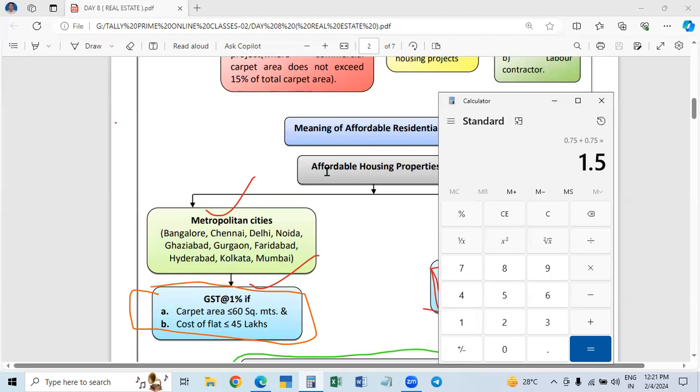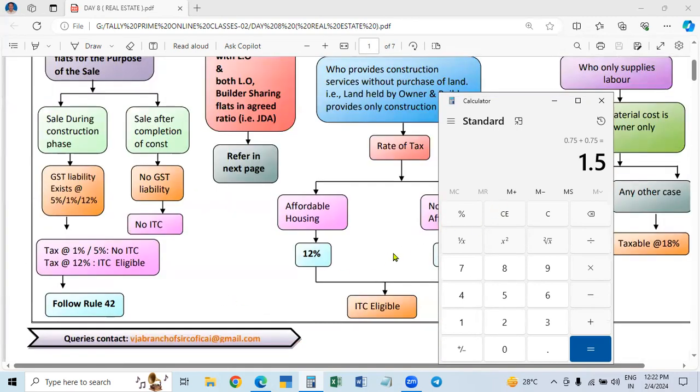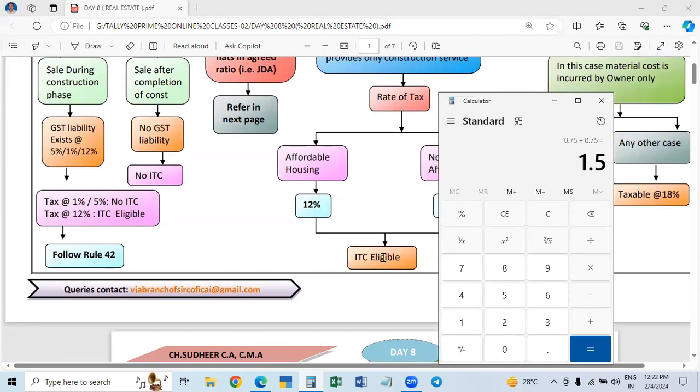Similarly, in the case of only land, for sale of land there is no tax. That is why the rate, which is 45 lakhs or whatever it may be, includes the land price also. That is the value of the undivided share of the land. If the rate is something, in that rate it includes the value of the land also.